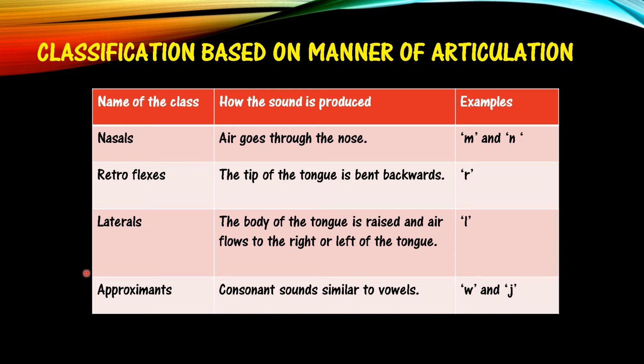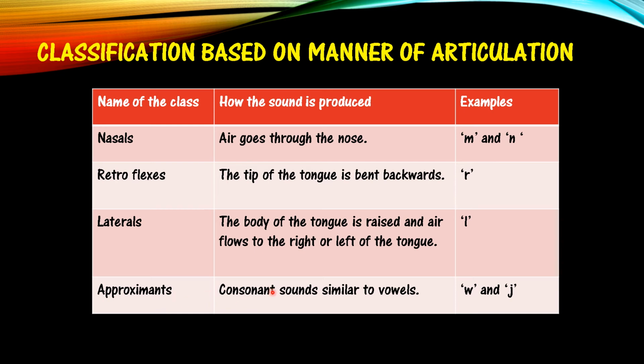Then the laterals, that is, the body of the tongue is raised and the air flows to the right or left of the tongue. For example, L. When you pronounce L, that is known as lateral. Then approximants.